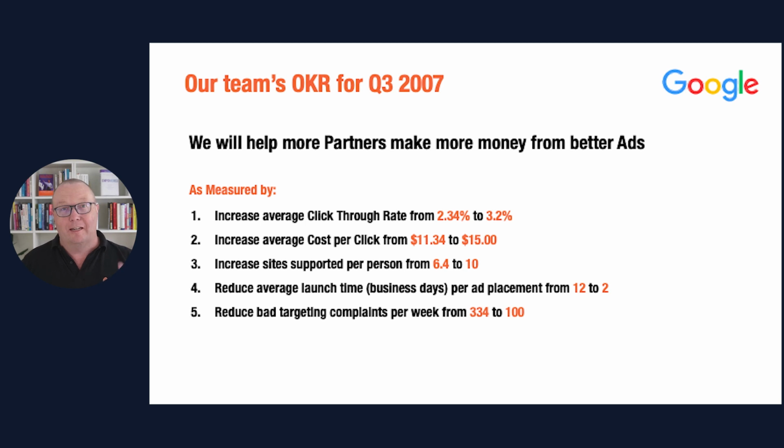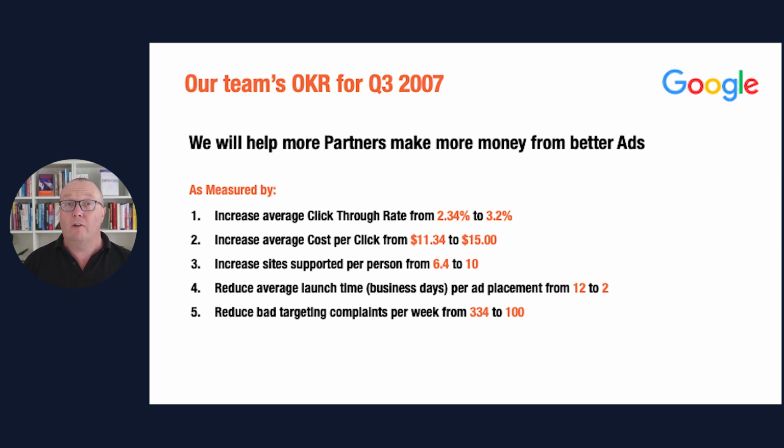The key results are, number 1, increase average click-through rate from 2.34% to 3.2%. Number 2, increase average cost per click from $11.34 to $15. Number 3, increase the number of sites supported per person from 6.4 to 10. Number 4, reduce the average launch time per ad placement, that's a placement where you put ads on a site, from 12 business days to 2 business days. Number 5, reduce bad targeting complaints per week from 334 to 100.